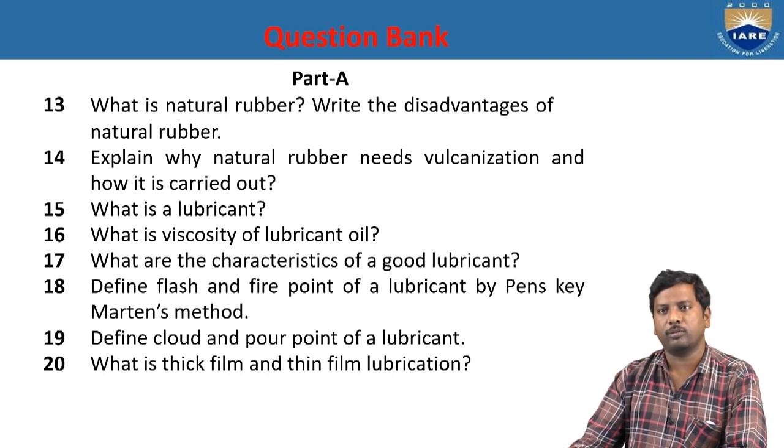Define cloud point and pour point of a lubricant. Cloud point is the point at which the lubricant becomes a hazy liquid. That is the cloud point. And pour point is the point at which the lubricant starts to flow. That is the pour point of a lubricant. What is thick film and thin film lubrication? Thick film lubrication is applicable where the distance between the moving surfaces is nearly 1000 angstrom units, and thin film lubrication is applicable especially to metal surfaces.